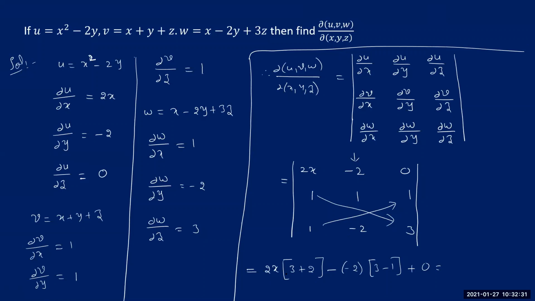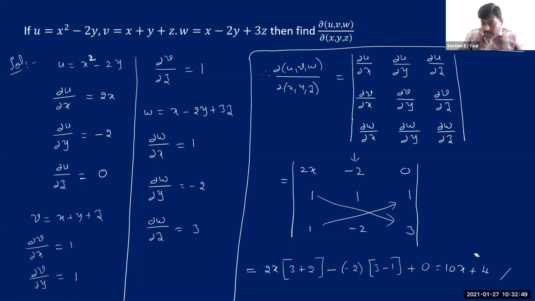This equals 6x plus 4x plus 6, which is 10x plus 4. Since 3 plus 2 is 5, and there are no more x terms, 5 into 2 is 10x, plus 2 times 2, which is 4. So you see, this is the Jacobian, remember. We got the Jacobian in terms of x. That is still the Jacobian. If you want to calculate the Jacobian at a particular point, then again you will get a number.